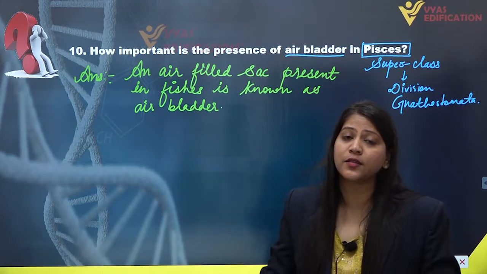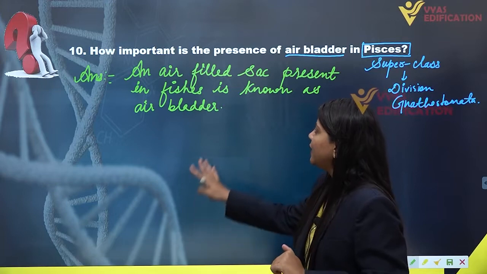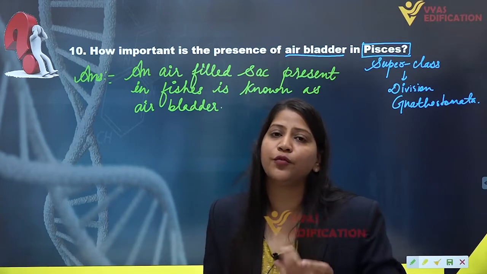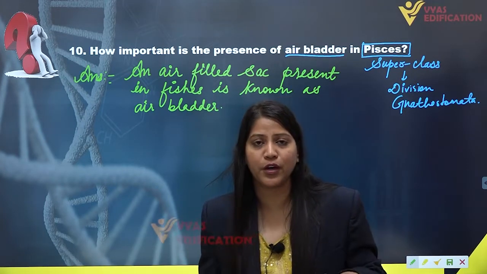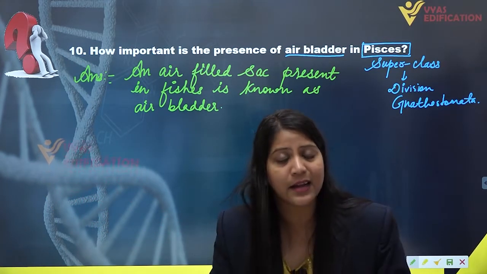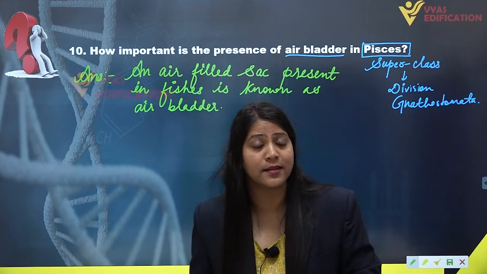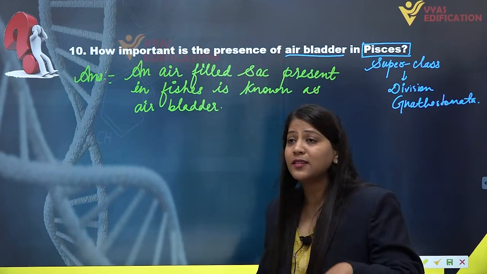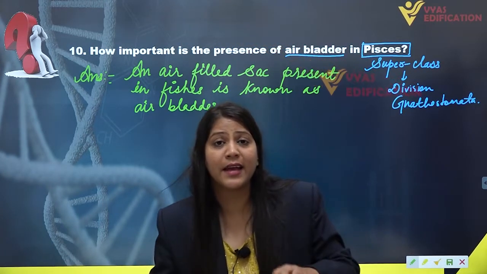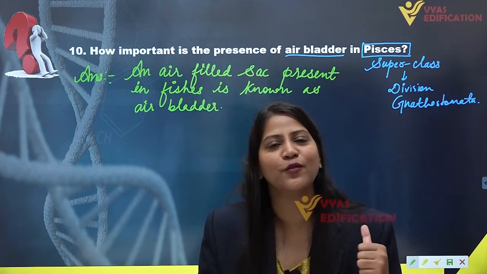Now what is the importance of presence of this air bladder inside the body of fishes? So as we know that air bladder is an air sac, filled with air, so it provides buoyancy to fishes. If it is present in any fish, then this fish is provided with buoyancy. It can ascend, it can descend in water, or it can even stay in the water currents. This is very helpful. Because of this air bladder, the fishes are able to ascend, descend in the water, and also stay in the water with the help of this air bladder.